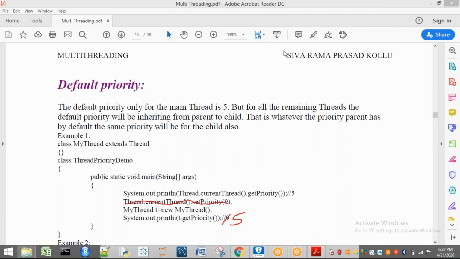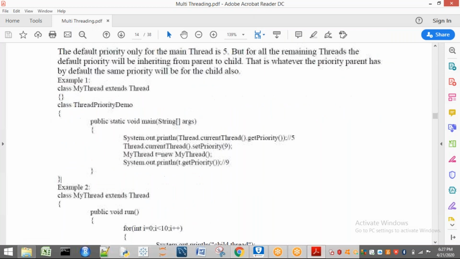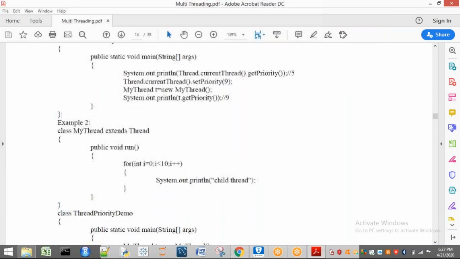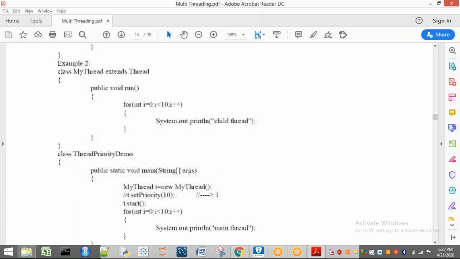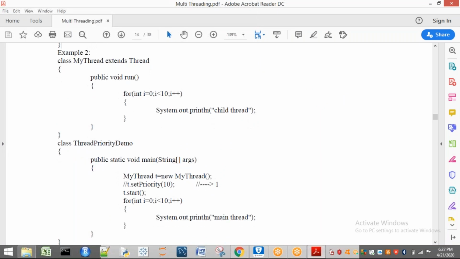Okay, now see here. I have taken a program where I am having two classes. One is having a main method, another one is a thread extended class, a class that extends the thread. So in this I have printed what? 10 times child thread. In this I am printing what? Main thread 10 times. Okay, no problem.